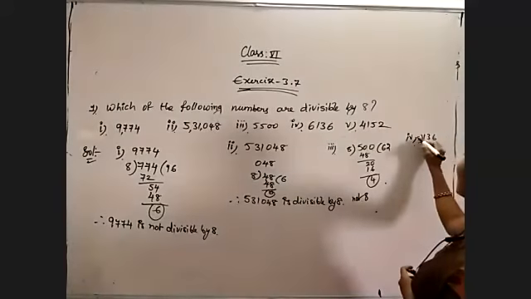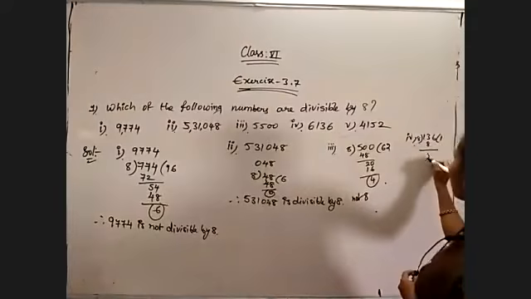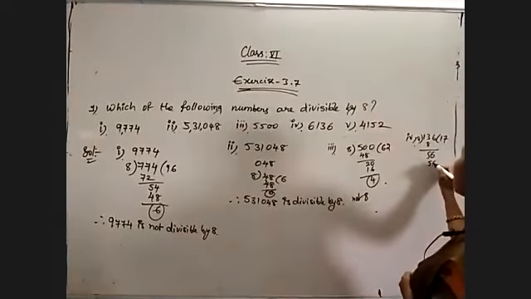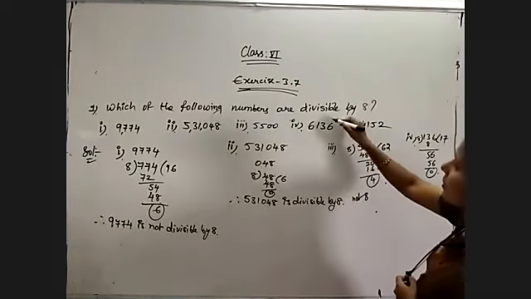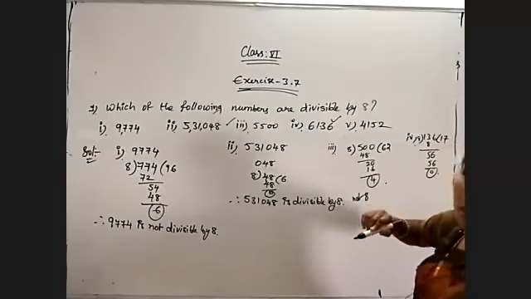And coming to the fourth question, 136, we must check with 8. 8 ones are 8, 56. 8 sevens are 56. Remainder is 0. So this number is divisible by 8. Second number and fourth number are divisible by 8.